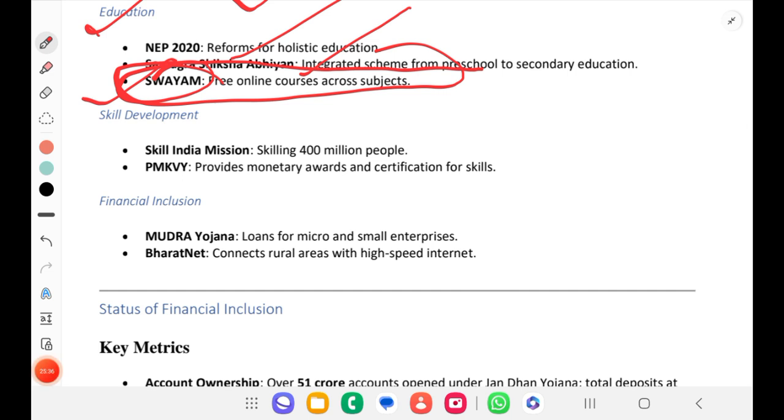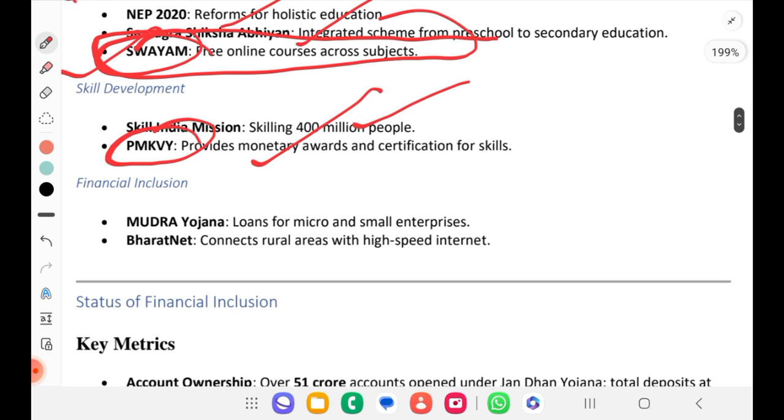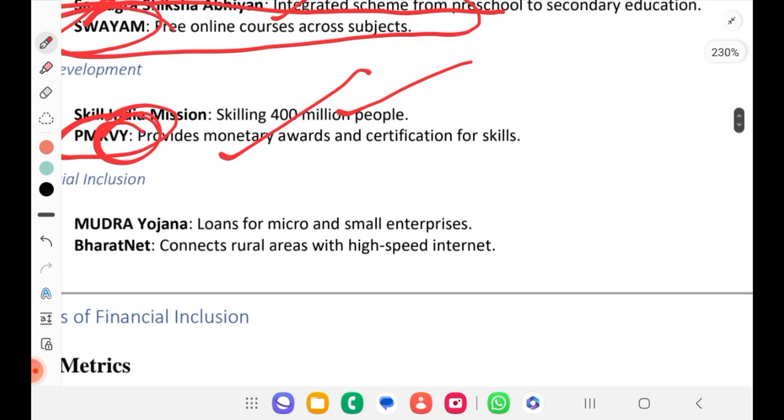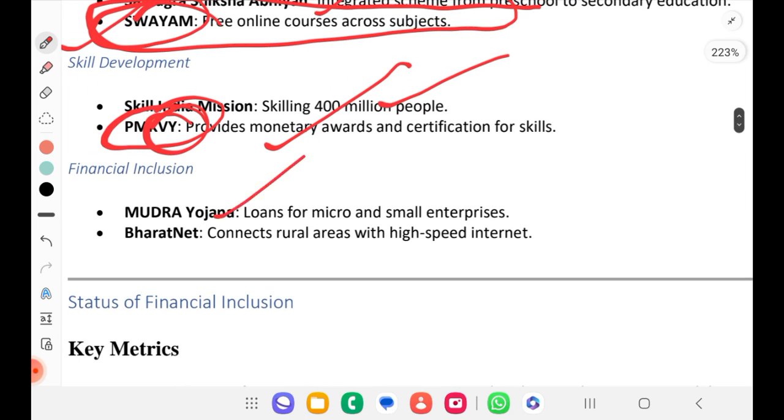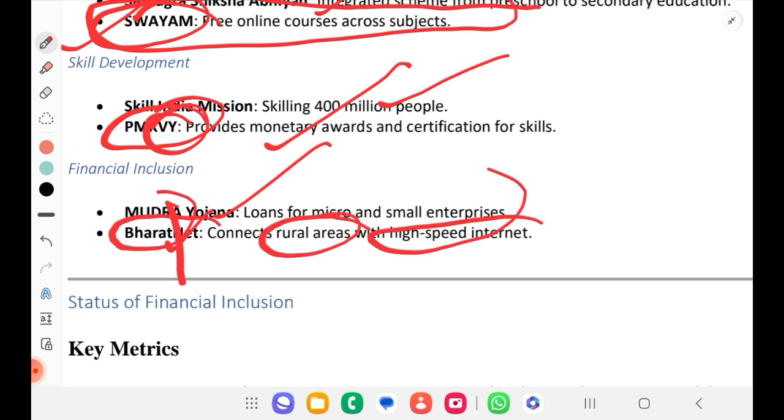For Skill India, we have the Skill India Mission, skilling 400 million people, and then PMKVY, Kaushal Vikas Yojana. Then financial inclusion, I already said about Mudra Yojana and BharatNet. BharatNet connects rural areas with high-speed internet. See, Bharat plus net. Net is a term for internet, right?